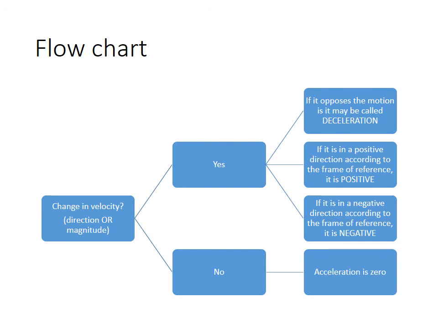Now here's a flow chart that I hope will help. Acceleration is a change in velocity. Now, velocity has two parts, a direction and a magnitude. So technically, a change in either one of those is going to be an acceleration. Now, in this unit, we're only talking one-dimensional motion. So all the motion is going to be in one direction. So unless you turn around, you're not going to get a change in direction. Things won't turn 90 degrees.